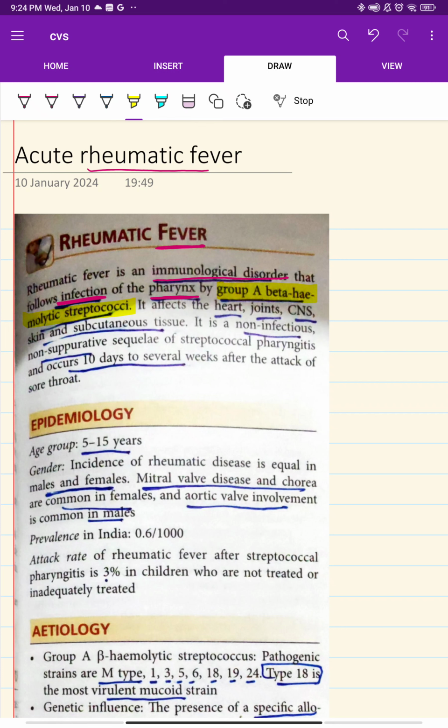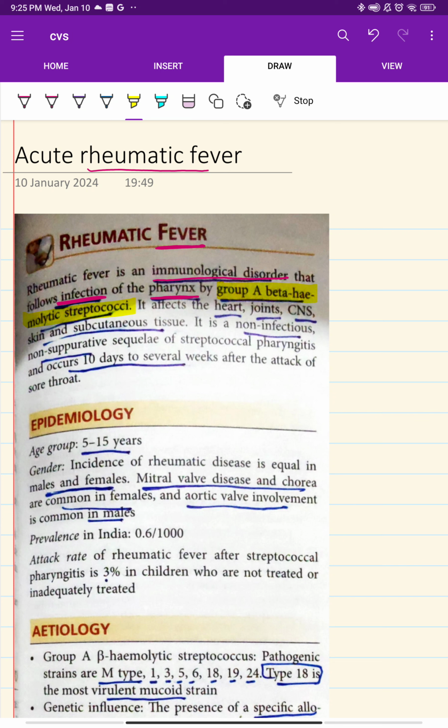Today we'll be talking about acute rheumatic fever, guys. So acute rheumatic fever is nothing but an immunological disorder. When you see fever, you should never keep in mind that it is just a fever. It is actually an immunological disorder which is caused by group A beta hemolytic streptococci, and which actually causes infection of the pharynx.